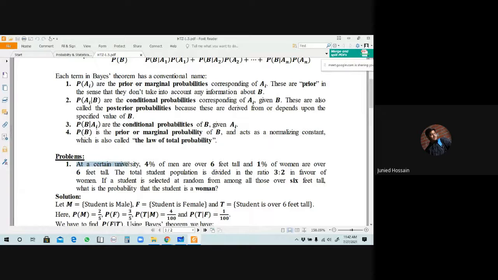At a certain university, 4% of men are over 6 feet tall, and 1% of women are over 6 feet tall. From the first line, try to understand and tell me what you understand.